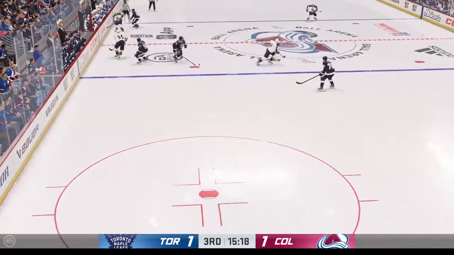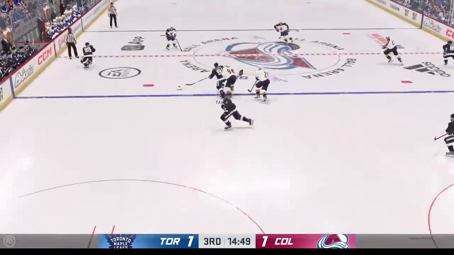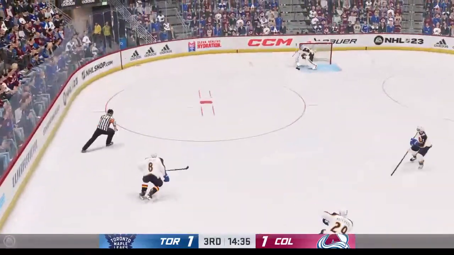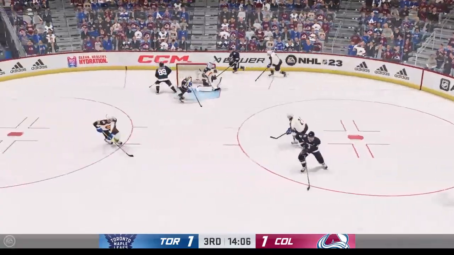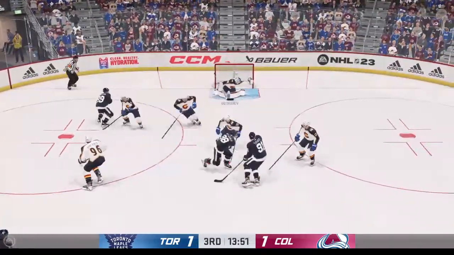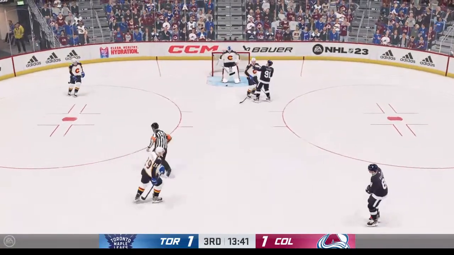Toronto with their really first good chance of this game, and it finds a way in the back of the net. Riley, Tavares. Here's Robertson. He'll flip that in. Goes around and finds Nylander. Bumped off the puck, but back to it again. Looks to center. Wraparound shot, and a stop Georgiev, and a face-off here in the Colorado zone.